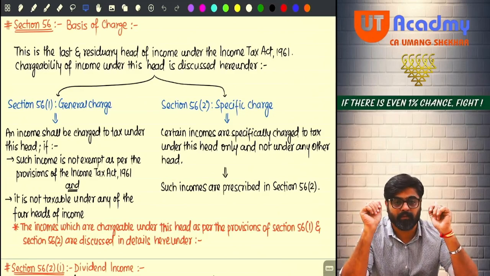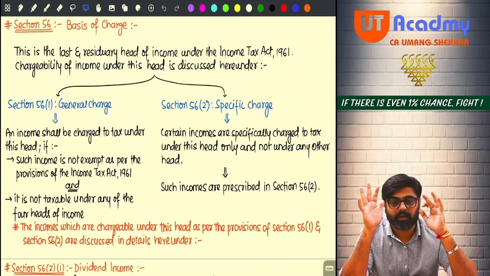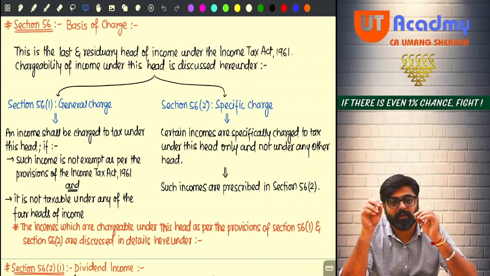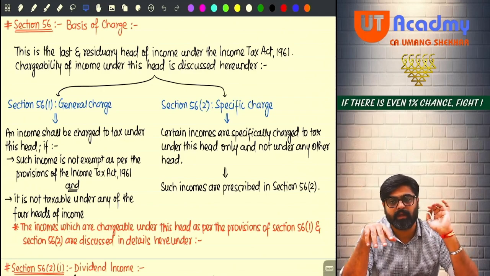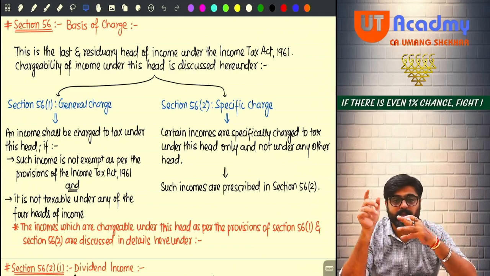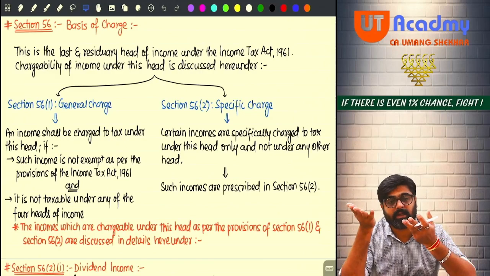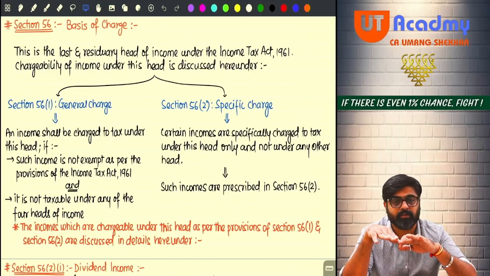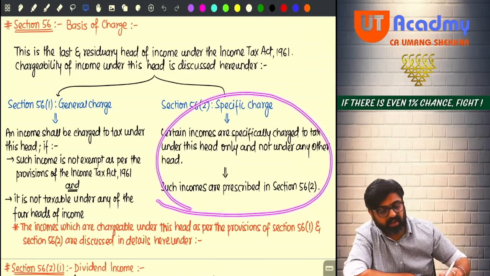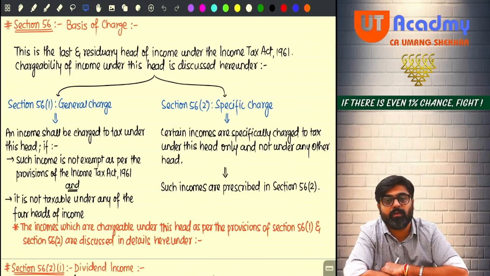This is a dustbin. This head is a dustbin. Put all your incomes in this head only, which you could not classify under any of the earlier four heads. So these incomes are going to be taxed, which cannot be taxed under any of the earlier four heads. Yes or no? But apart from these incomes, there are certain specific incomes which you are supposed to classify under this head only. So one by one, we are going to discuss these incomes only.